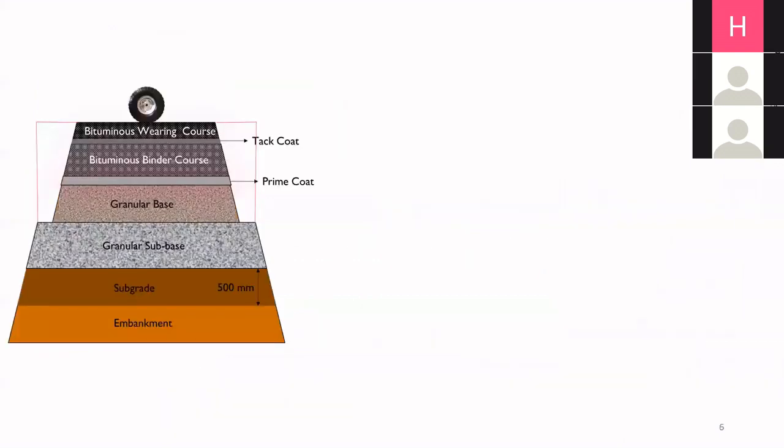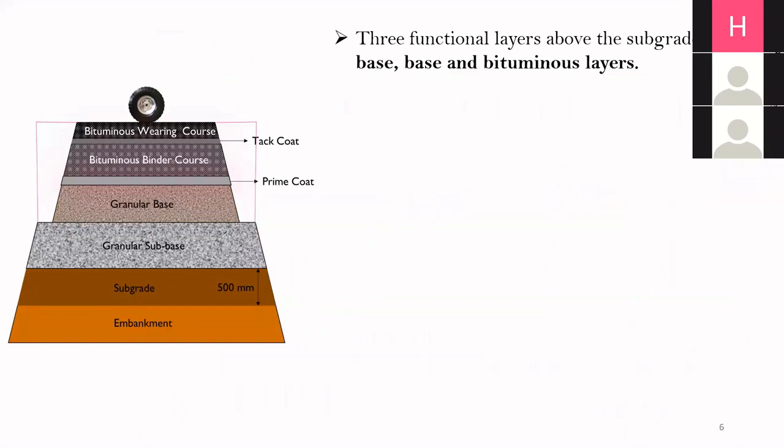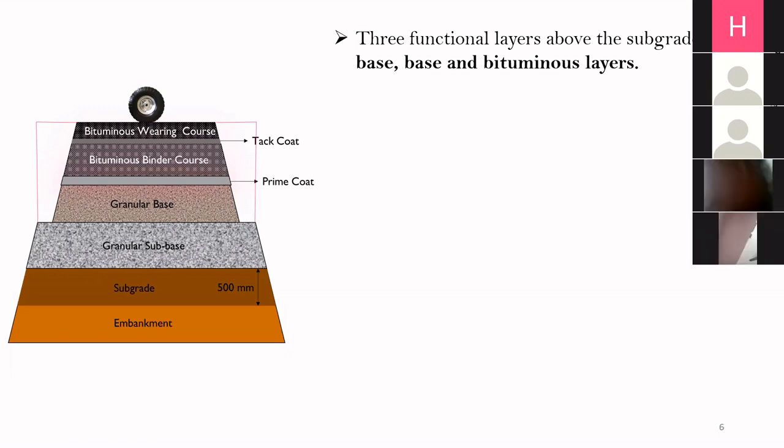Now let us start talking about the number of options we have in IRC 37. So in IRC 37, basically there are three functional layers above the subgrade. The subgrade is the weakest component, so we want to protect the subgrade from further deterioration. For that, we give three functional layers above the subgrade, that is subbase, base, and a bituminous layer.